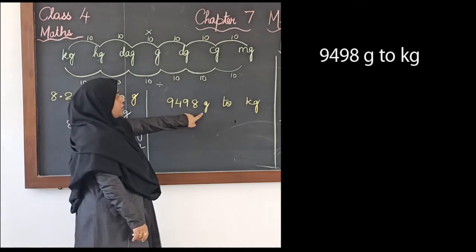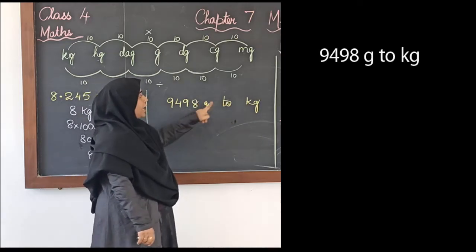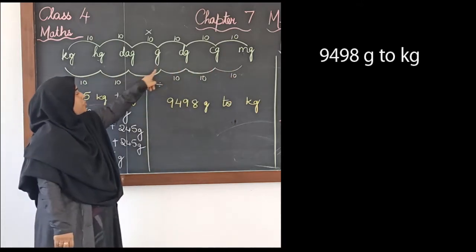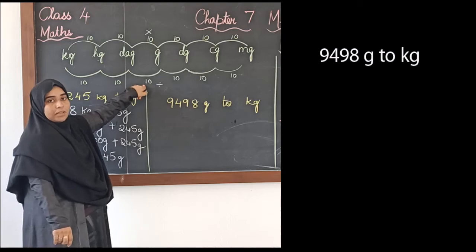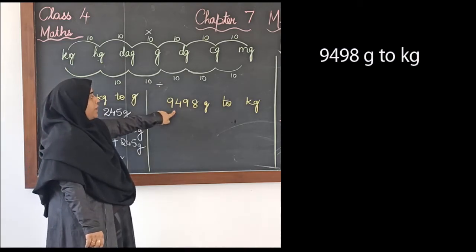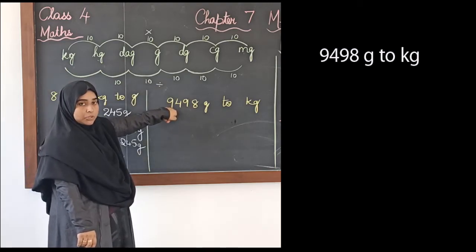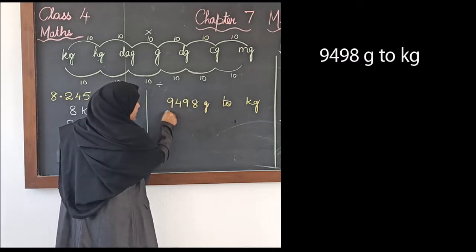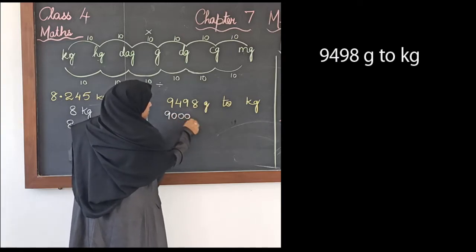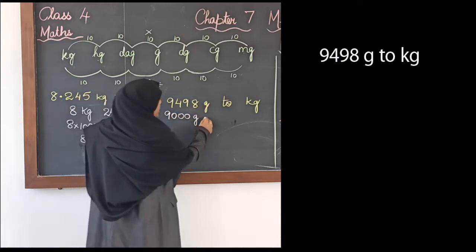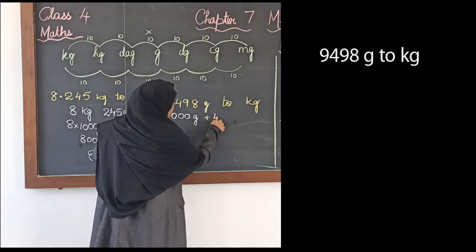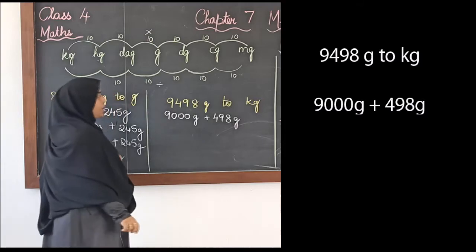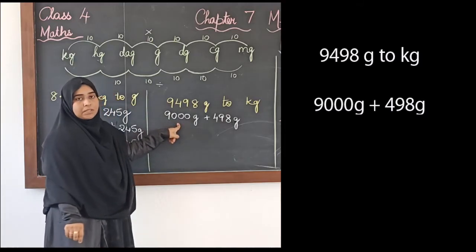Again, we are converting a smaller unit to a bigger unit, grams to kgs, right? Smaller unit to a bigger unit. From small to big, we have to divide, correct? Now we have to divide this number by 1000. Instead we will do one thing, we will split this number as 9000 grams plus 4098 grams.